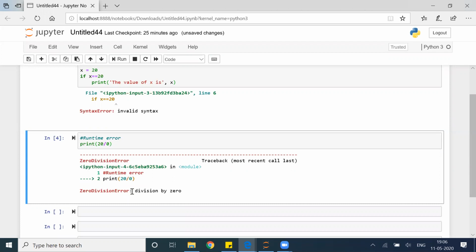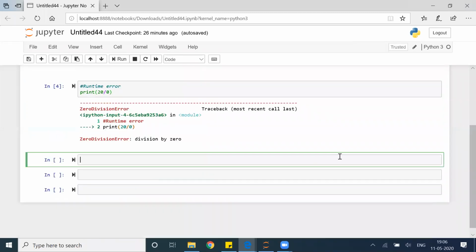It's like an error coming in because of the wrong division we are doing. So when we apply exception handling, we normally apply it when we are getting a runtime error. For example, while executing the program, if something goes wrong, then it is known as a runtime error, and to take care of that, we will require this runtime exception handling.